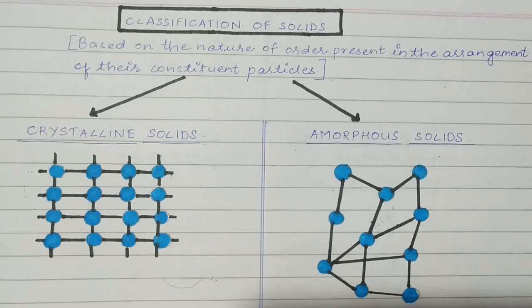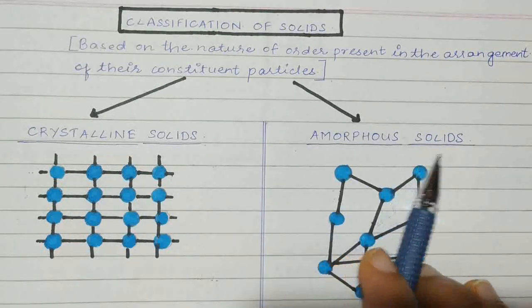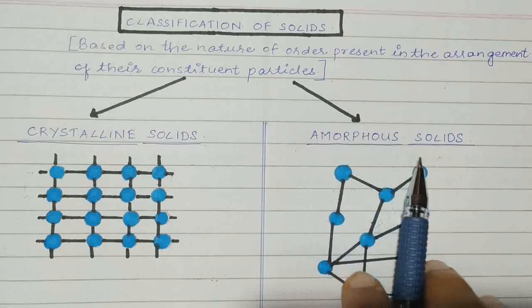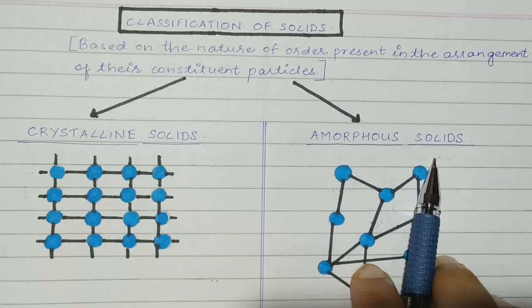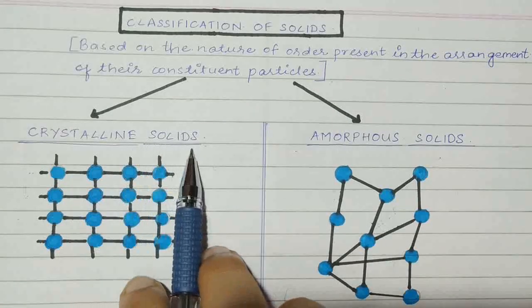Why is that so? That is because the arrangement of calcium carbonate molecules in both of those compounds is very different, which we'll be looking at. So the two types are crystalline solids and amorphous solids. The chalk which I was talking about was an amorphous solid, and the marble, which is a very rigid structure, is a crystalline solid.